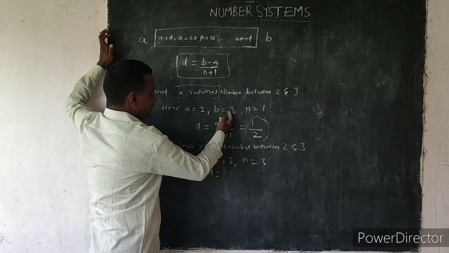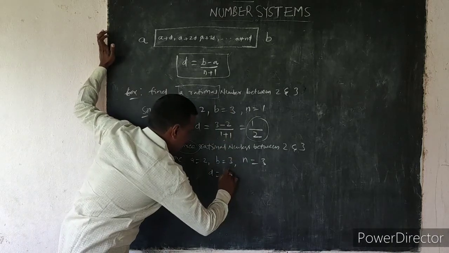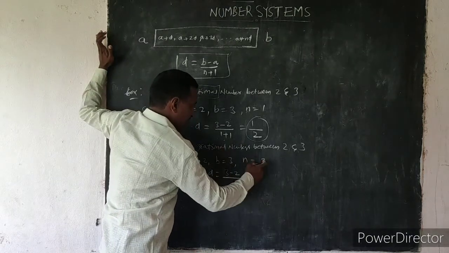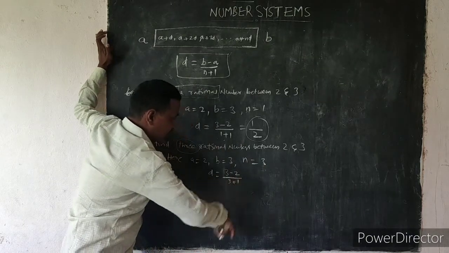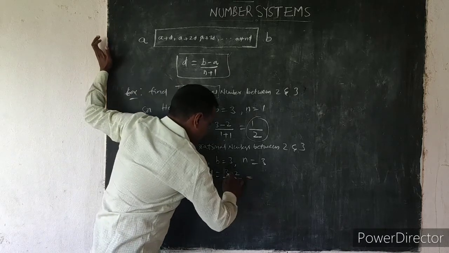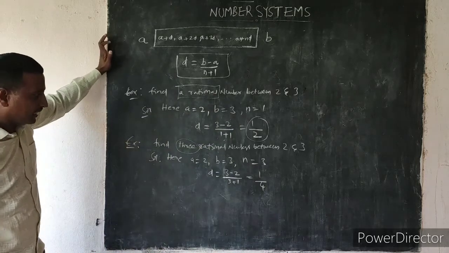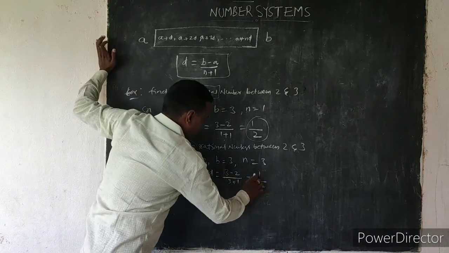D means (B minus A) by (n plus 1). That is 3 minus 2 by n plus 1. N means 3, so 3 plus 1. 3 minus 2 means 1, and 3 plus 1 means 4. So 1 by 4. Here D equal to 1 by 4.